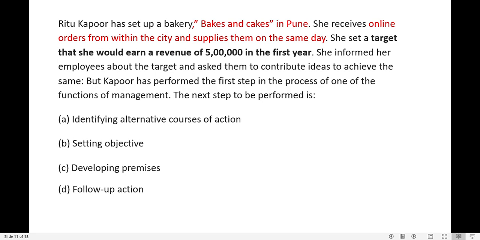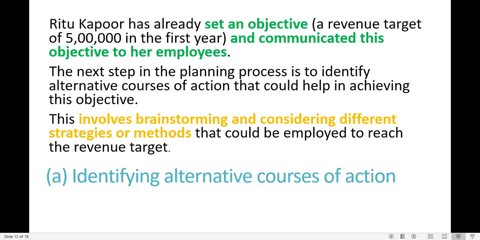So, which is the process that she has performed using the functions of management? Is it identifying the alternative course of action? Is it setting objectives? Is it developing premises or follow up the action? So, Ritu Kapoor has already started with an objective. She has an objective that she has to increase the revenue to 5 lakh in the first year, and this is well communicated to the employees. So the objective is being communicated to employees.